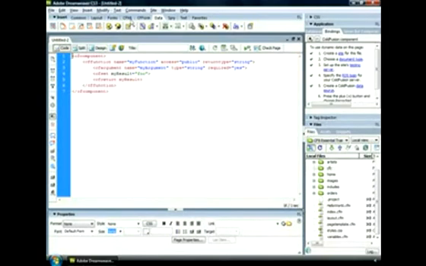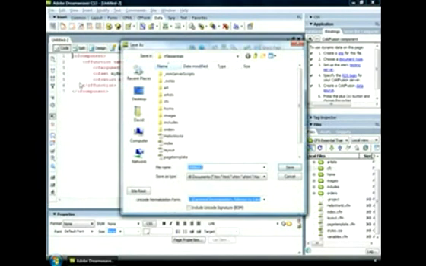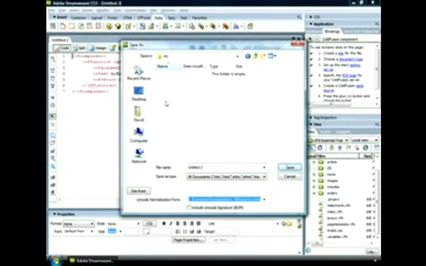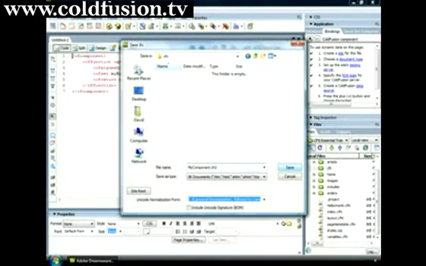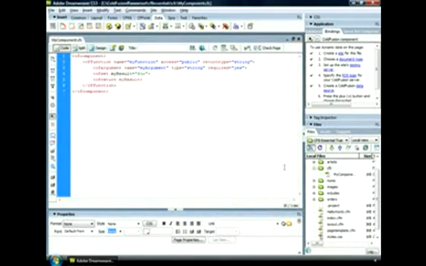I'll save this file, and I'll place it into the CFC directory. I'll double-click on the CFC folder, and save it as mycomponent.cfc. All ColdFusion components have a file extension of .cfc. That makes it different from the .cfm file extension that's used in standard ColdFusion pages. I'll save the file, and then in the next video, I'll show you how to call this function called myFunction.